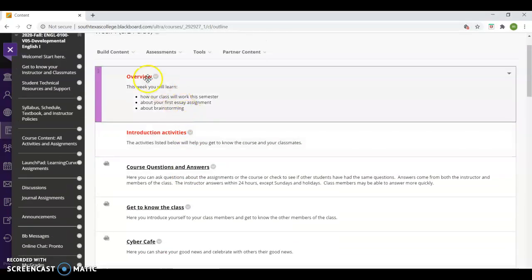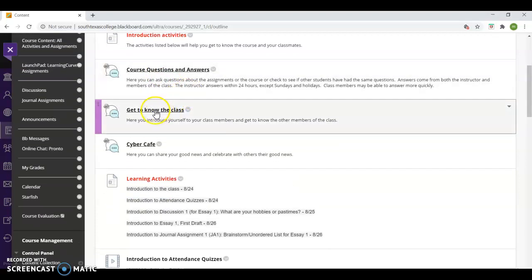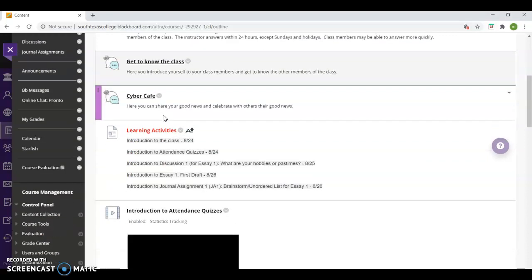So there's an overview, introduction activities, course questions and answers. Now, get to know the class. This one's good for introductions. Again, we can't meet each other live and introduce ourselves, but you go on there, you answer some questions, then everyone will see your answers and you will see everyone else's answers. You'll see mine. Mine is already there. And I think I already showed you that earlier.